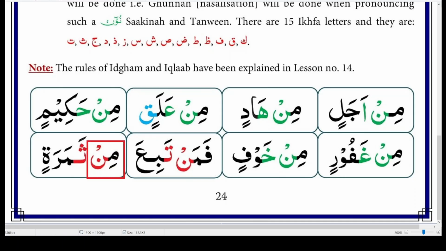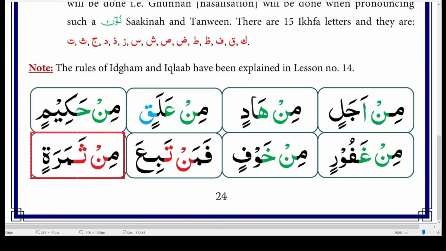Like the same word here. Now, this one is not men anymore. When you see the whole thing together, it sounds mel thamaratin. So now it's not men anymore, it's mel, like you pronounce it with a hidden sound. Most of the time you either pronounce it with a hidden sound, or there are two more ways to pronounce a Noon sound.